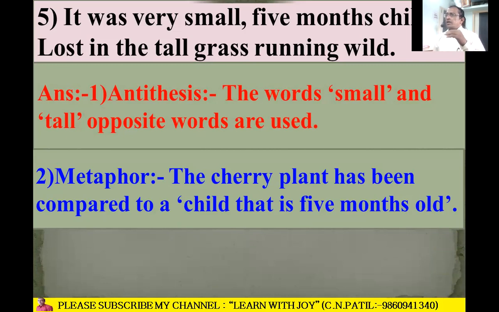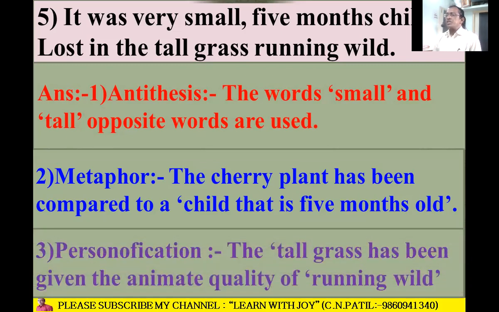child of five months and the cherry tree. So here is a comparison without like or as. So it is metaphor. Personification is also there, because the tall grass has been given the animate quality of running wild. Running, human beings can do this, but tall grass, how is it possible for it to run? So that's why when animate quality is given to non-living things, then it is personification.